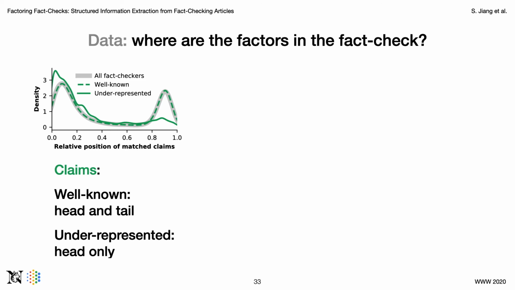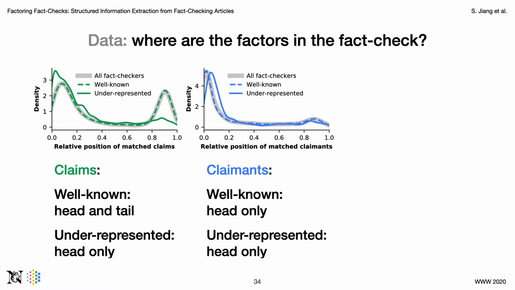The dashed line shows the distribution of relative positions for well-known fact checkers, and the claims are distributed at both the head and tails of the fact check. The solid line shows the distribution of relative positions for underrepresented fact checkers, and the claims are distributed at only the heads of the fact checks. This is because fact checkers start their article by introducing the claim, but only well-known fact checkers have a recap section in the end. For claimants, the distribution is similar between well-known and underrepresented fact checkers.